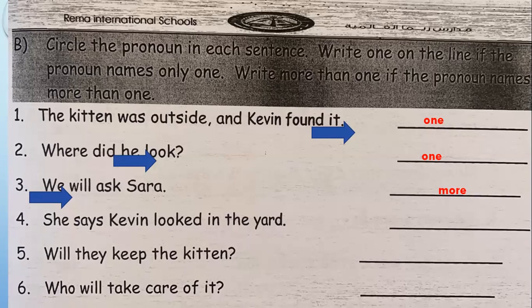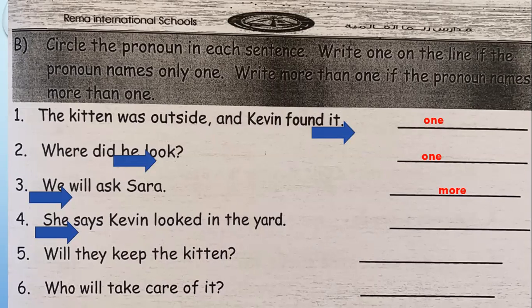Which is the pronoun here? She. Because, Muad, we talk about things which come in the place of a noun. So now here we are talking about a girl. So we will say she. And this girl is at the beginning of the sentence. So we will use a pronoun for the subject, she.